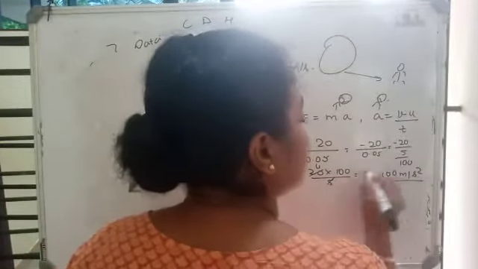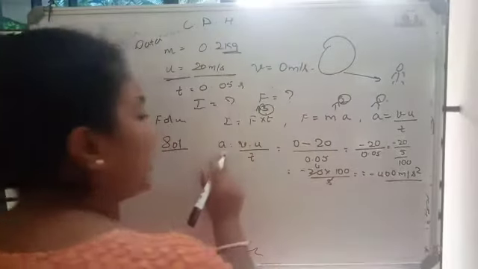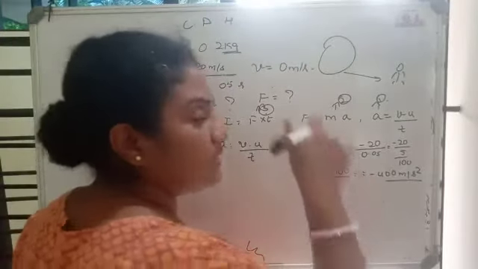What does this minus sign indicate here? The minus sign indicates the acceleration is retarding. It is in the negative direction.